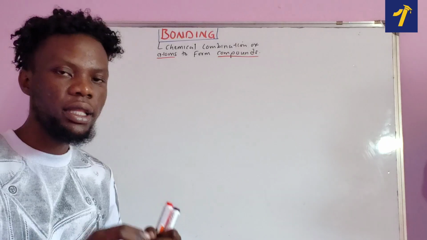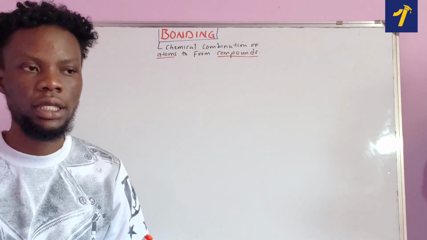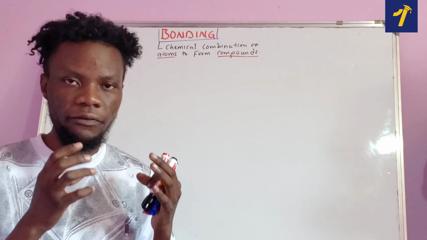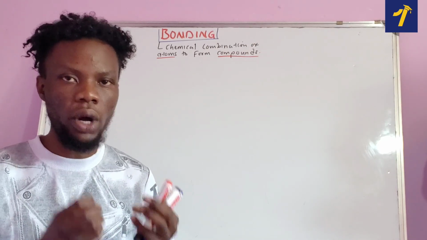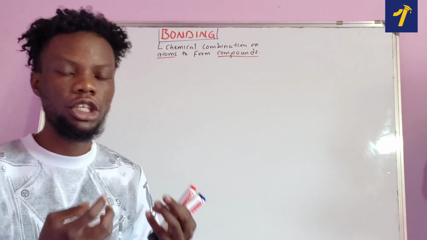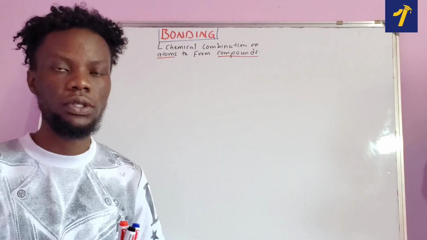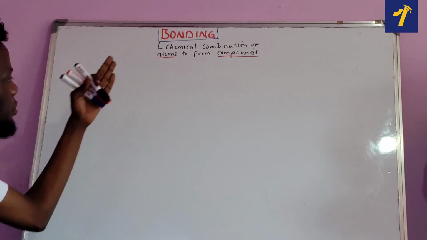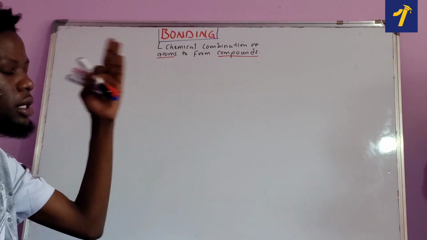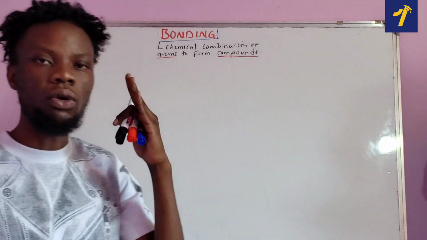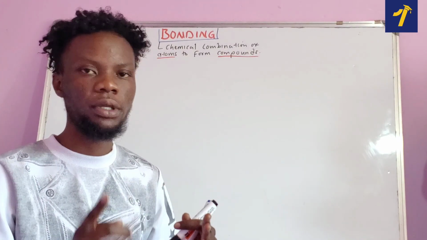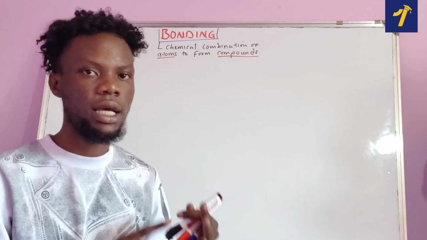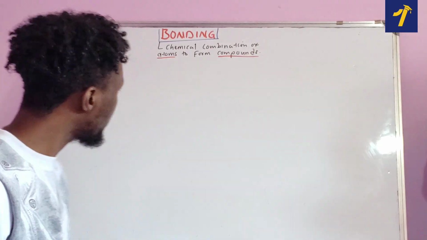But if you talk about the combination of mixtures, like if you get sand and water, that is what we call physical combination. We are not talking about the combination of atoms in terms of physical combination. So if we just see a chemical combination, we are talking about atoms combining together. Physical combination, we are talking about mixtures or formation of mixtures like sand and water.